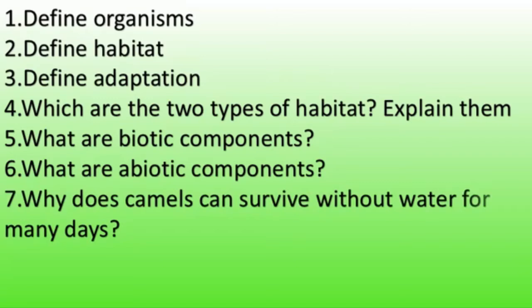Okay, you may add to all these ones. The very first point of this answer should start like this: the body structure of the camel helps it to survive. From that sentence onwards till the end of the paragraph you can write. Once again, the points. First point: the body structure of the camel helps it to survive in desert conditions. Second, camels have long legs which help to keep their bodies away from the heat of the sun. Third, they excrete small amount of urine, their dung is dry and they do not sweat. Fourth, they lose very little water from their bodies and they can live for many days without water. Clear? Next question.